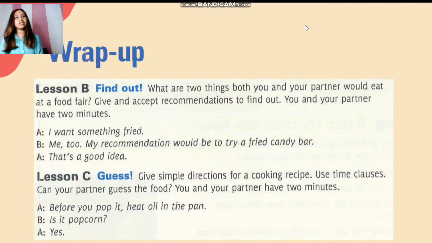Lesson C. Give simple directions for a cooking recipe. Use time clauses. Can your partner guess the food? You and your partner have 2 minutes. You can practice with your partner.